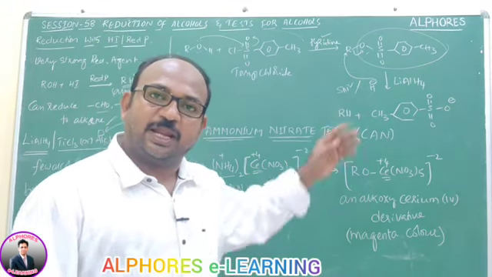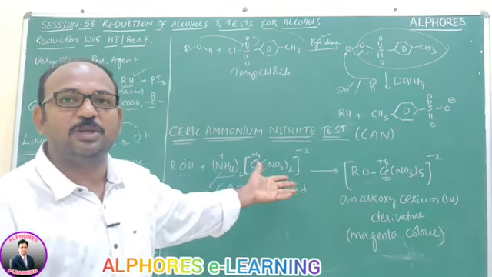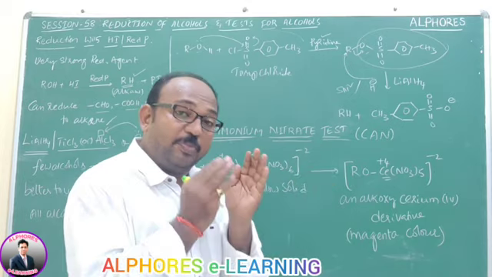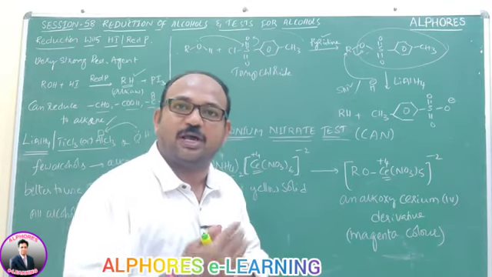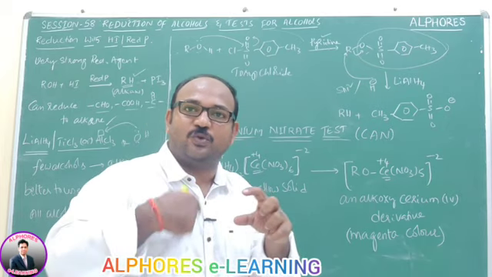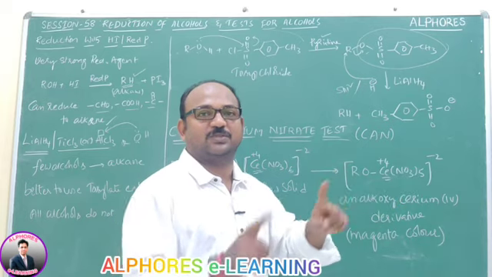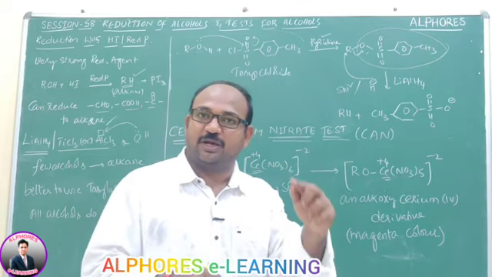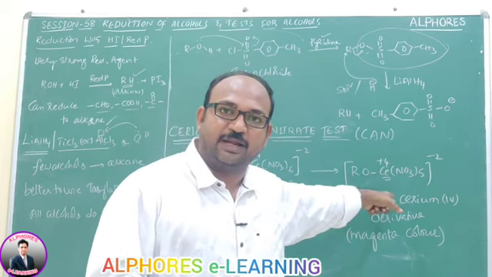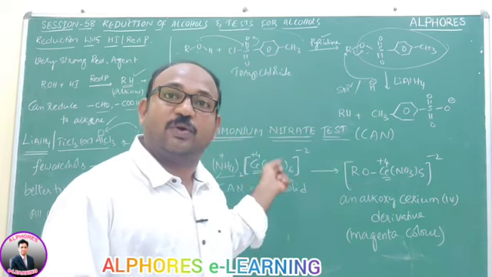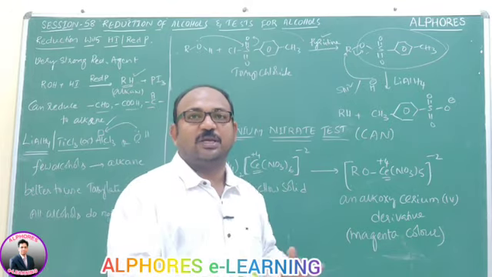Which group is displaced? The NO3 minus group is displaced by OR minus. Because one of the ligands changes, the electronic structure of Ce+4 changes.